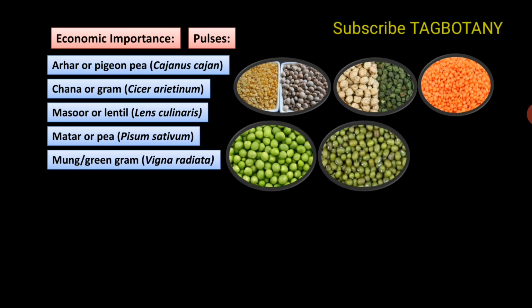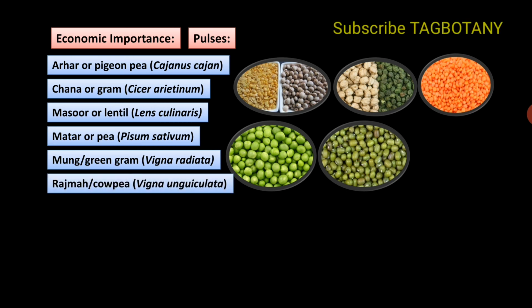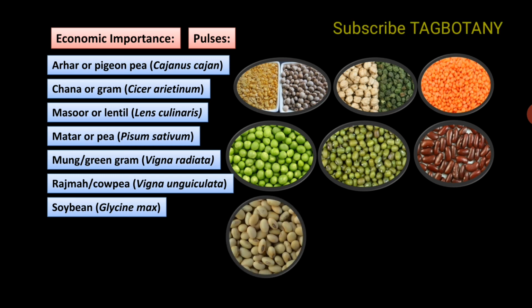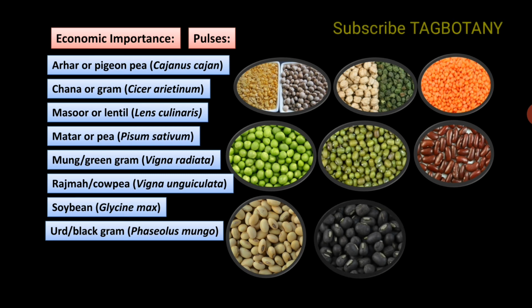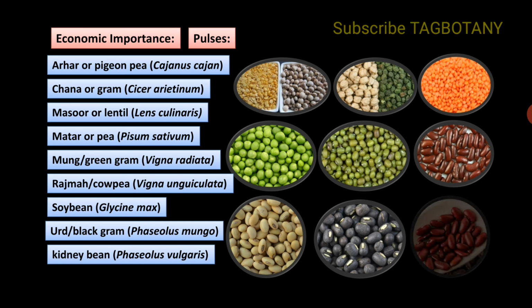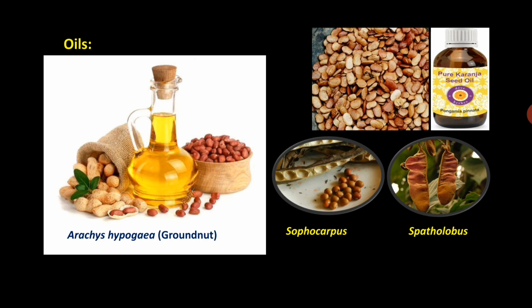Then green gram, mung, Vigna radiata. Rajma, cowpea, that is Vigna unguiculata. Then soybean, that is Glycine max. Black gram, Phaseolus mungo. Kidney bean, Phaseolus vulgaris. So all these are the pulses which provide protein in our day-to-day diet.